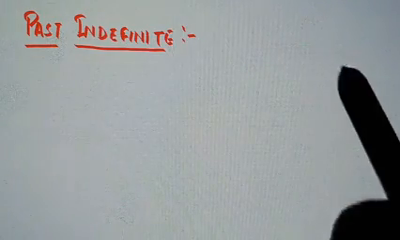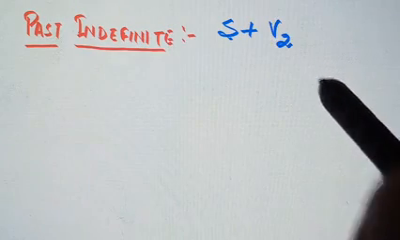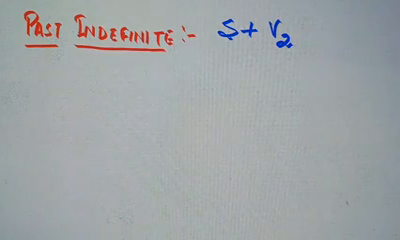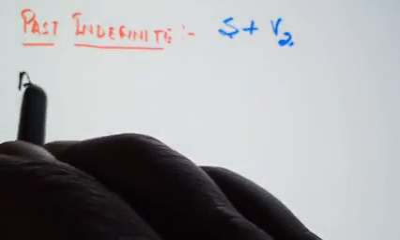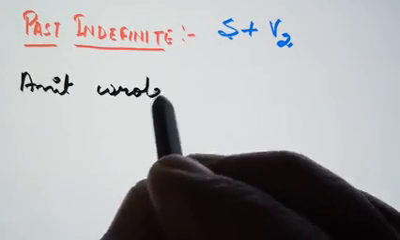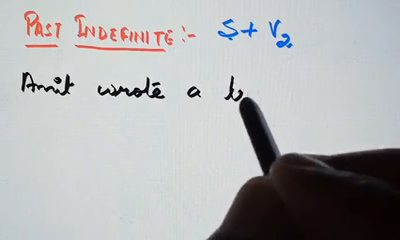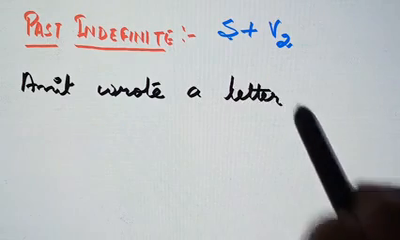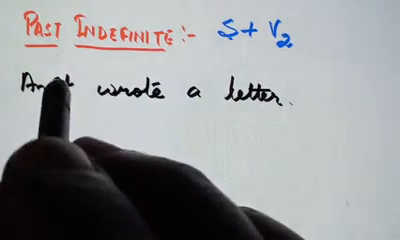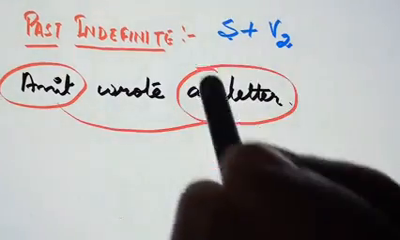So the rule for past indefinite is subject plus second form of the verb. In active voice we will first of all make a sentence. So the sentence is Amit wrote a letter, where wrote is the second form of the verb. Now we will change the voice, first of all interchanging the places of subject and object.